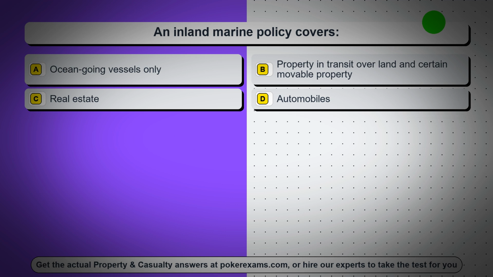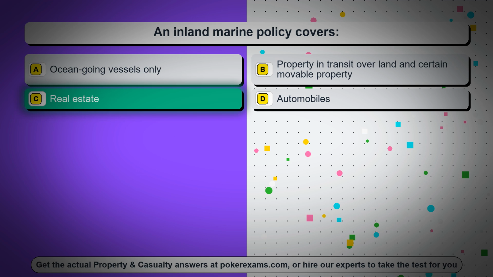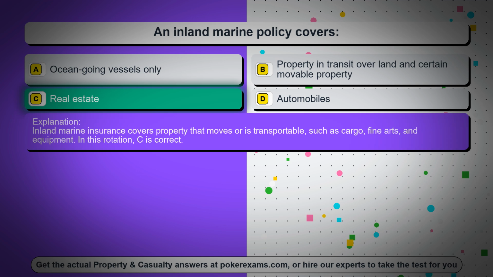Question 46. An inland marine policy covers. Option A. Ocean-going vessels only. Option B. Property in transit over land and certain movable property. Option C. Real estate. Option D. Automobiles. The correct answer is option C. Real estate. Inland marine insurance covers property that moves or is transportable, such as cargo, fine arts, and equipment. In this rotation, C is correct.